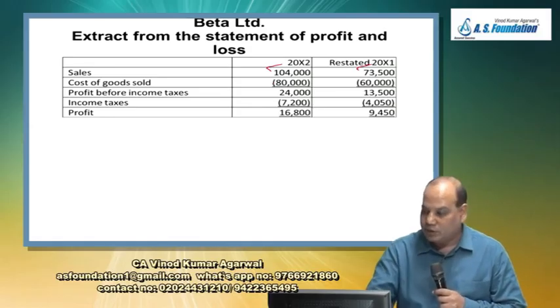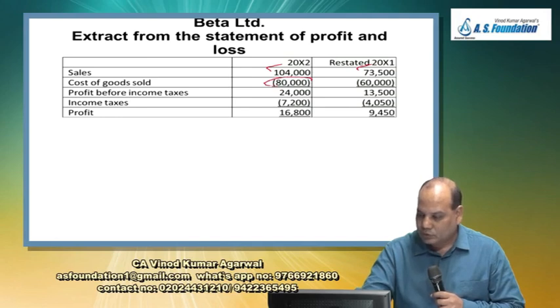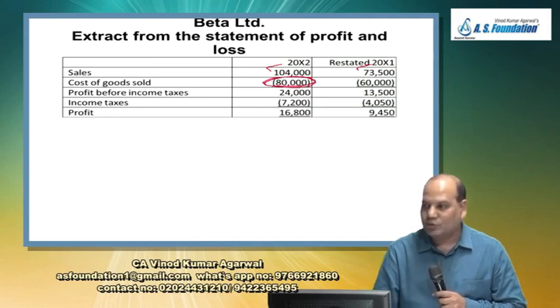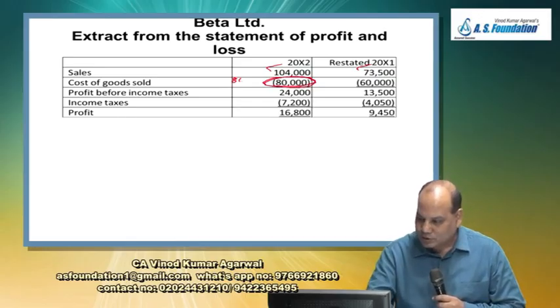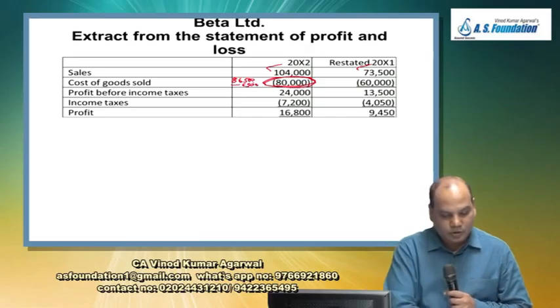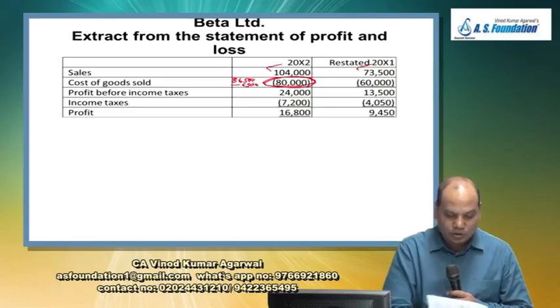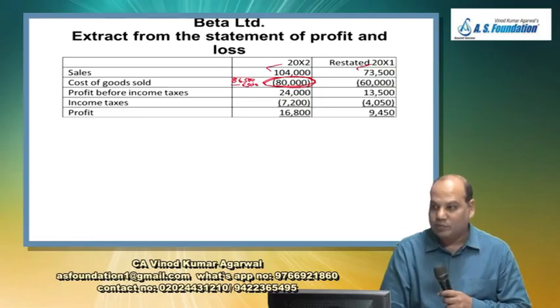But 86,500, current year, includes opening stock also, which does not exist. It has been sold. So this figure 86,500 minus 6,500. And how much cost of goods sold they had recorded in the last year?